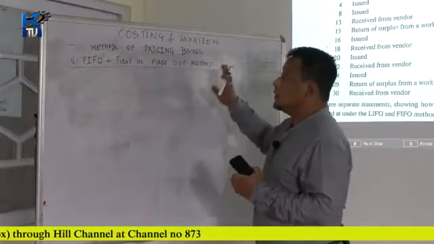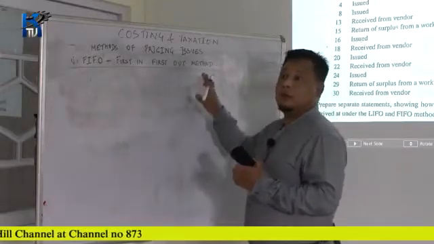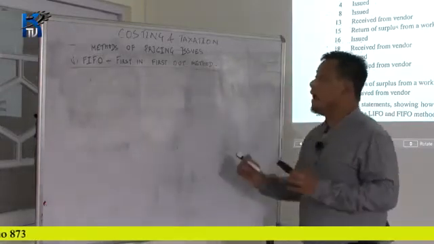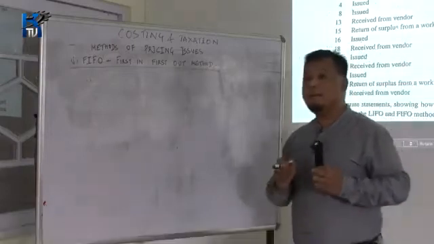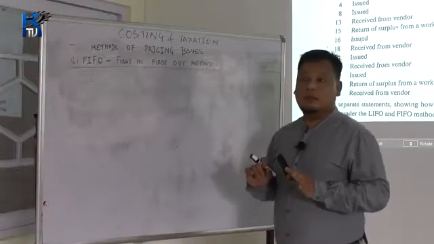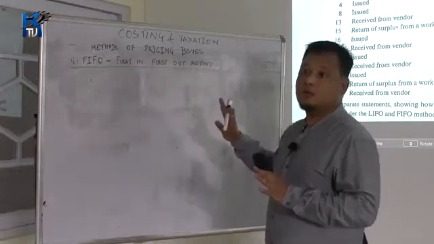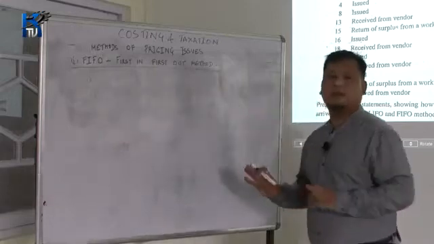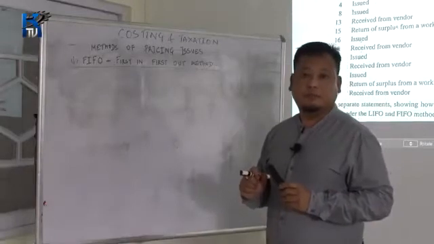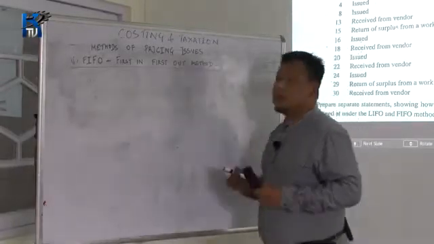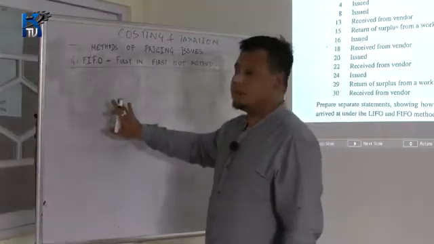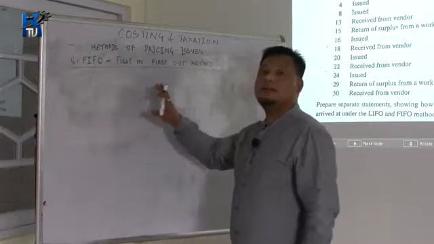Thirdly, in this method, the closing stock is valued at the current market price. So, under this method, various costing departments or various manufacturing concerns prefer the FIFO method. But it also has certain disadvantages. It is advantageous for falling prices, decreasing prices, but if the prices are constantly increasing,